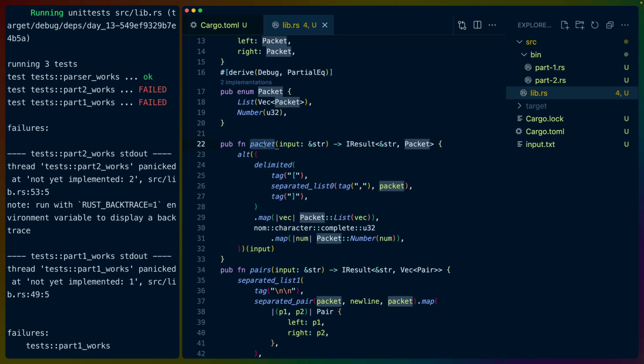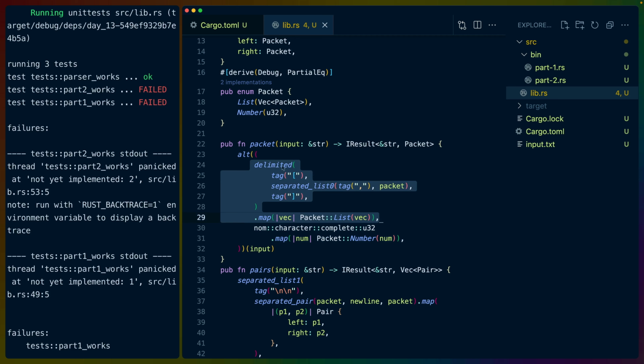Each of these packets is what we'll call a recursive parser. So we get alt, right? So we're going to parse a packet. Think about this as a packet. It can either be another list or it can be a number. Those are the two packets that we can return. The final case, right? If we're recursing down, the final case is we're going to land on a number somewhere. So think about this number probably first, and then we map over that to return a packet from this one if it succeeds. This is the recursive part.